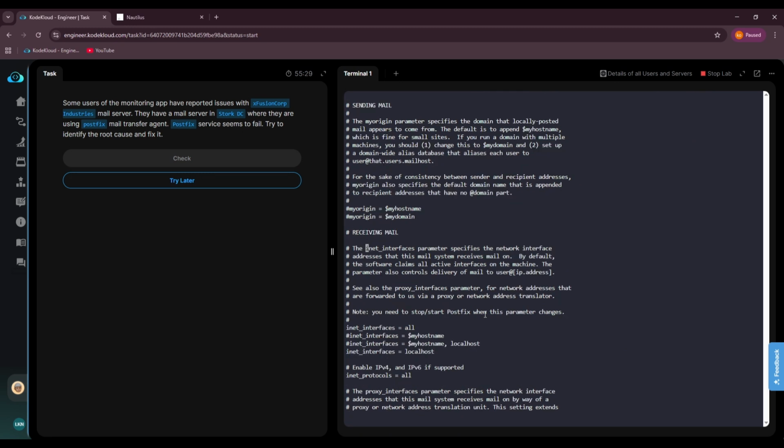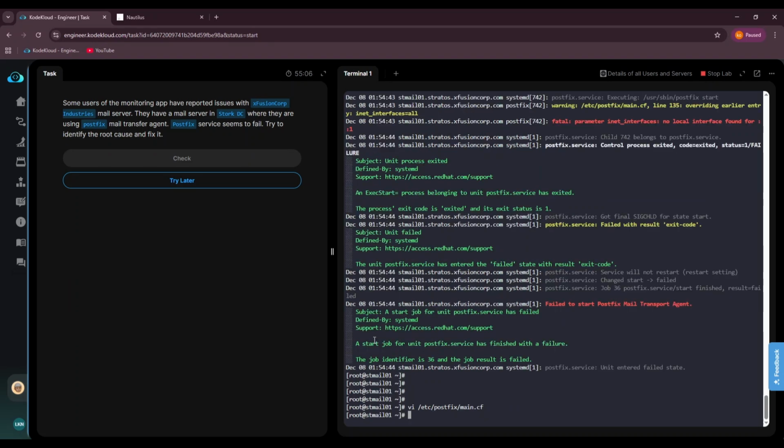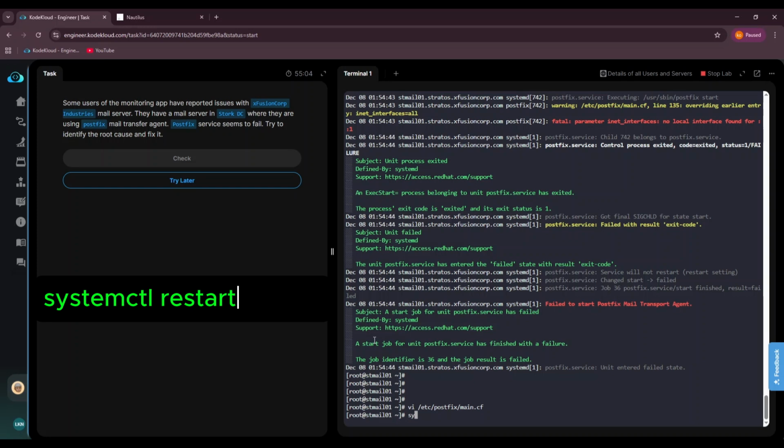I'm searching for the inet_interfaces line. Here we go. I can see this line is setting the interface strictly to localhost, which is causing the conflict. To fix this, I'm simply going to comment this line out and check the service again. Let's try to restart the service again.